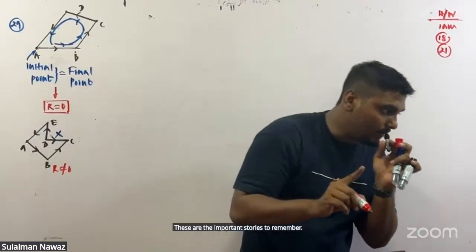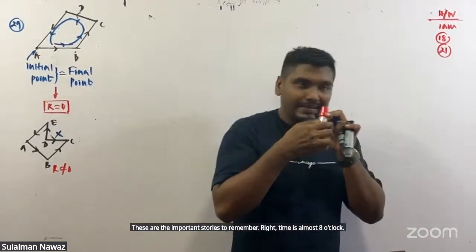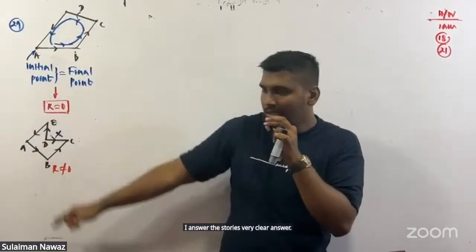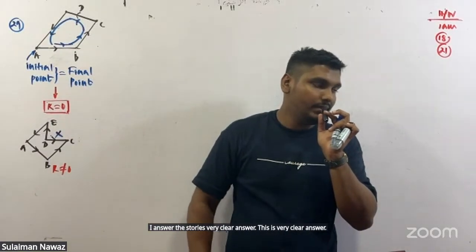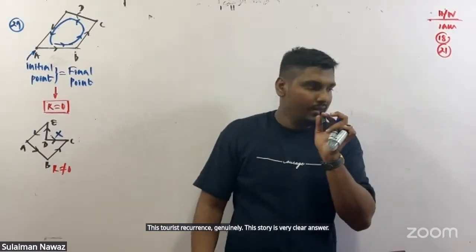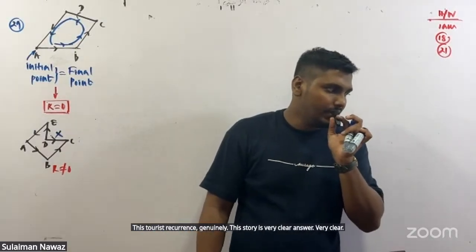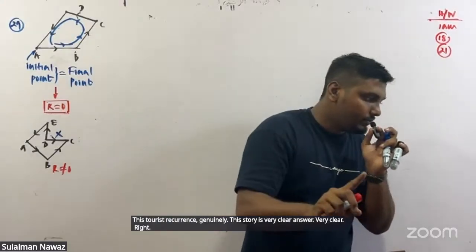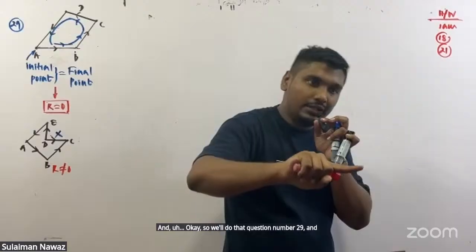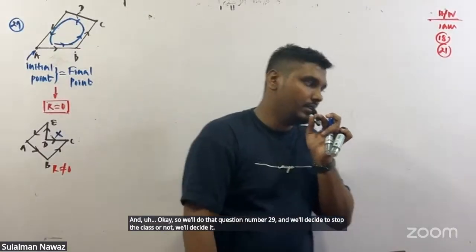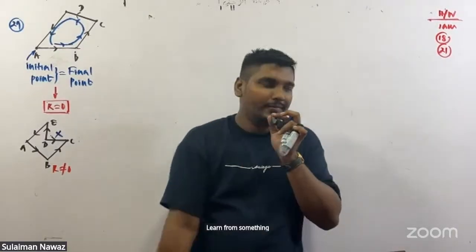Right, the time is almost 8 o'clock. The story is very clear. So we'll do question number 29 and we'll decide whether to stop the class or not. We'll decide it. Learn from something.